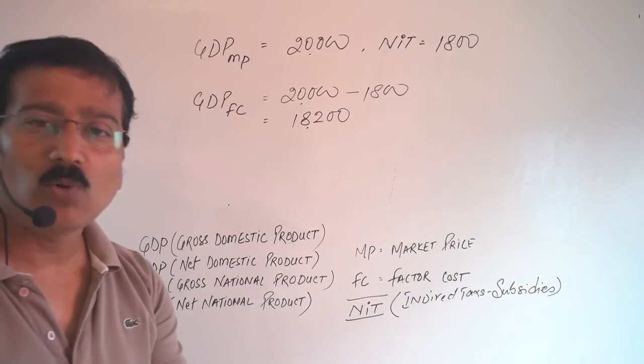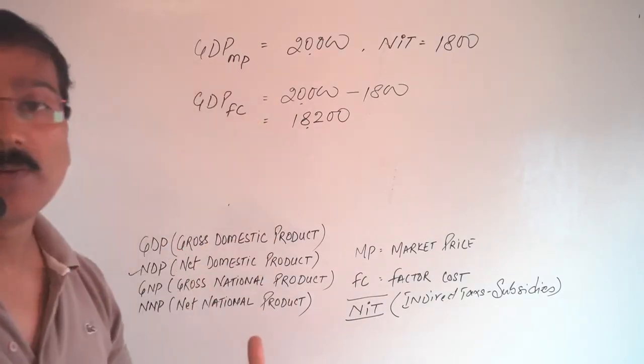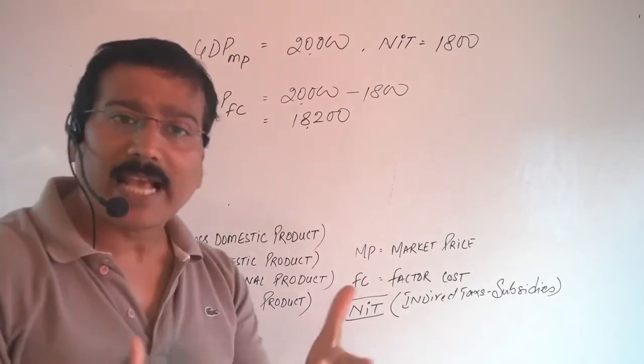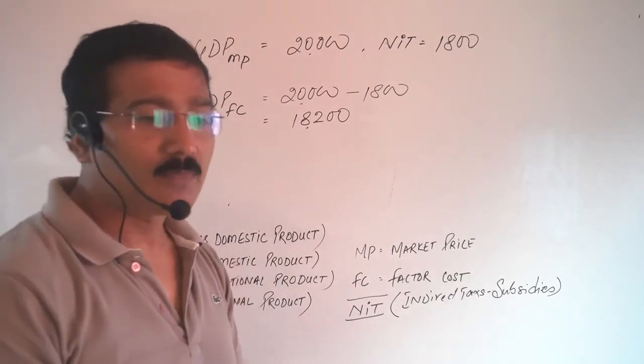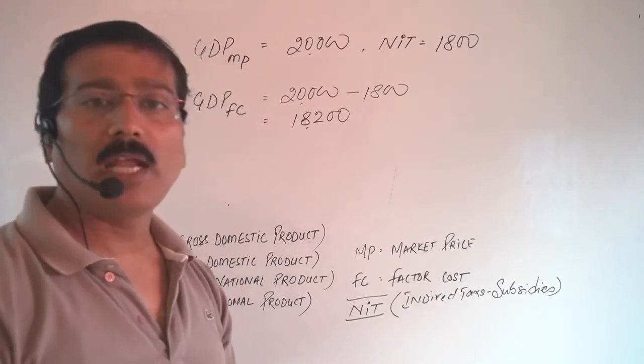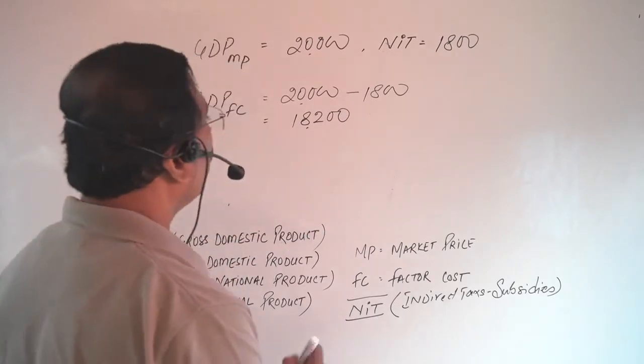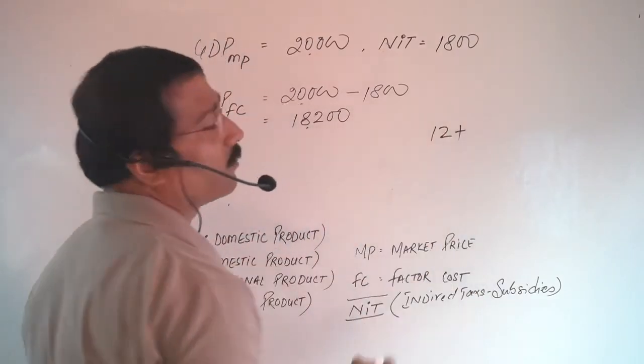Is it very clear to all the students or not? Again, market price means what? Market price means it includes the taxes also. Example, if I am manufacturing this pen at my home and the factor cost or price is 12. Okay.